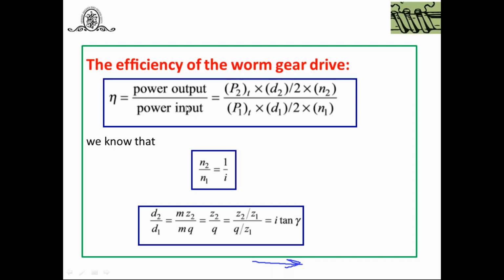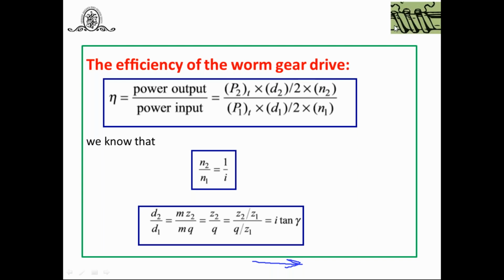In the initial stages of meshing, when the worm and worm gear are new, the coefficient of friction may be high, but during running, because of the conformability property, it decreases, and as the speed increases it also decreases, and the worm wheel meshes properly with the teeth of the worm. That is the reason, as per my knowledge. Okay, Rishabh.